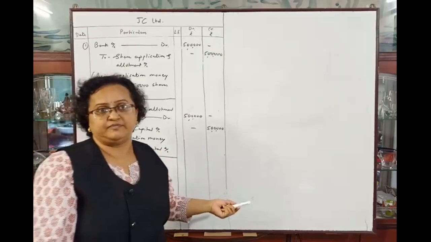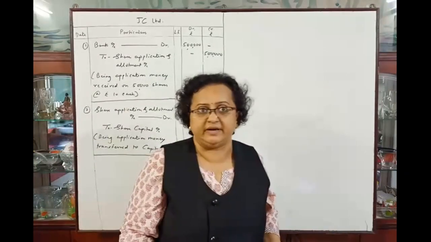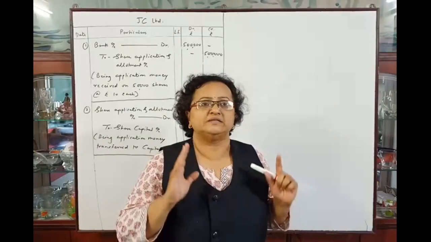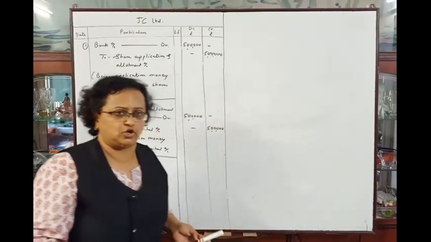But in the first type where the amount is demanded in installments, as per installments we have to pass the journal entries. Okay, that's all.